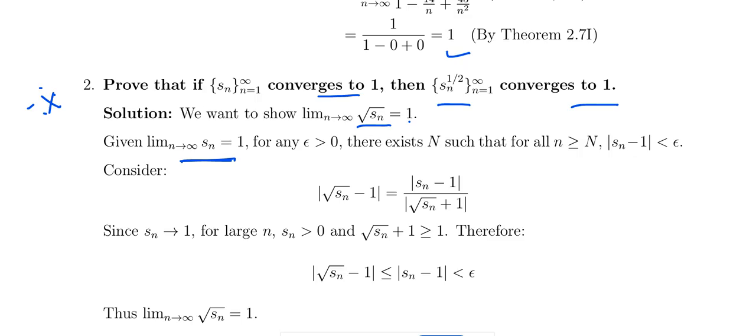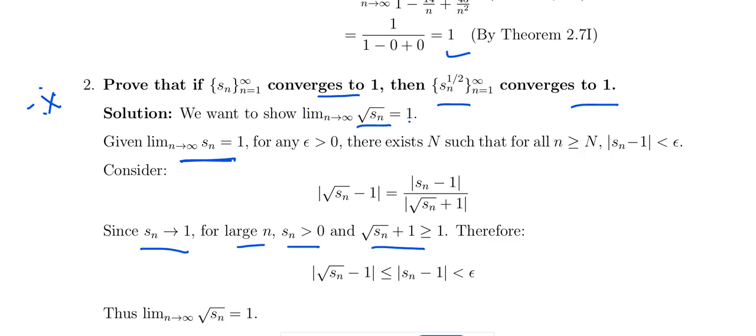Root of Sn minus 1 நம்ம எடுத்துட்டா ஜஸ்ட்டு என்ன பண்ணலாம், that is root of Sn minus 1, Sn minus 1 divided by root of Sn plus 1, multiply பண்ணி divide பண்ணலாம். Root of Sn plus 1 multiply பண்ணி divide பண்ணிங்கன்னா மேலே Sn minus 1 ஆகிடும், கீழே root of Sn plus 1 வந்துடும். ஆக்சுவலி பார்த்தீங்கன்னா Sn converges to 1 கொடுத்துருக்காங்க for a large n. ஓகேவா, so that is Sn, so the root of Sn plus 1 greater than equal to 1.